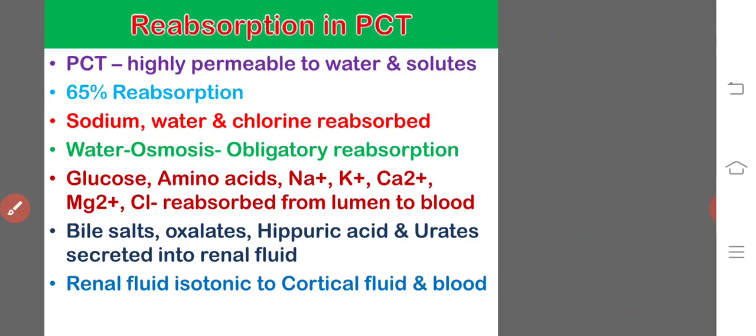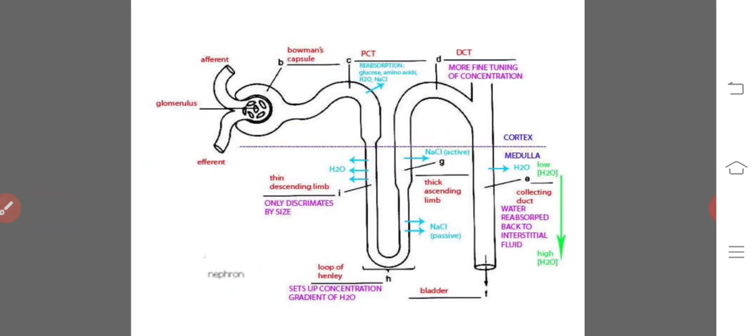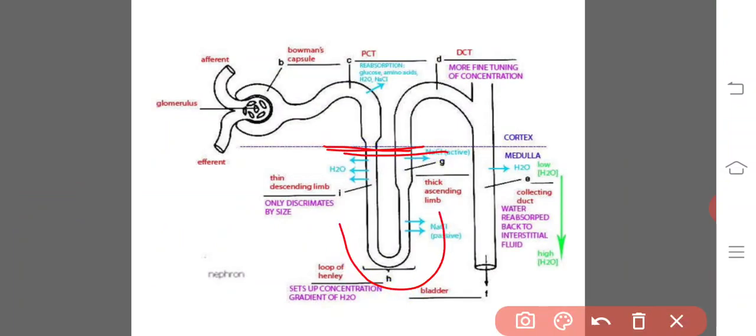Then coming to the second one, reabsorption in the descending limb. Here this is the Henle's loop, of which this is the descending limb and this is the ascending limb. First we see the reabsorption in the descending limb.